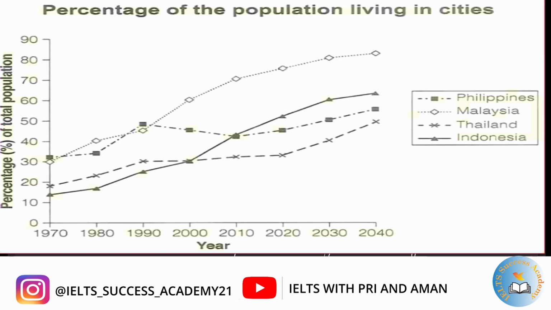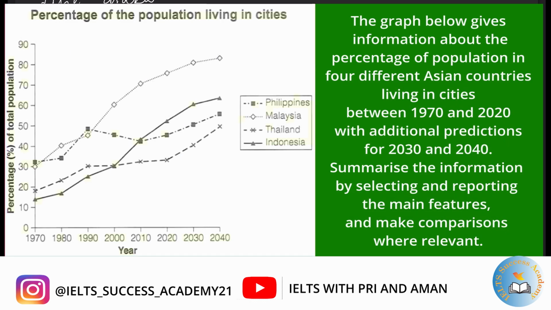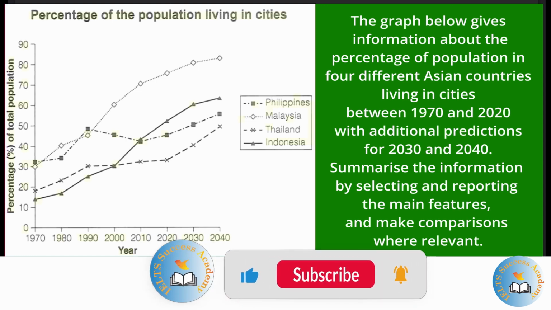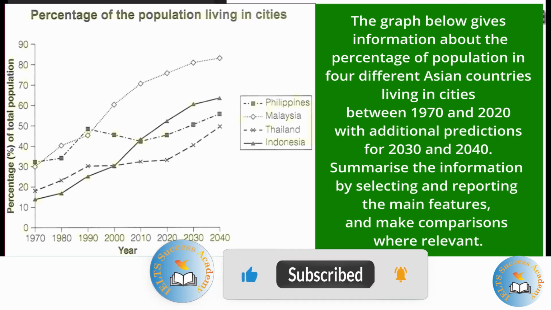So this is from IELTS 18. The question states, the graph below gives information about the percentage of the population in 4 Asian countries living in cities from 1970 to 2020 with predictions for 2030 and 2040. Summarize the information by selecting and reporting the main features and make comparisons where relevant.